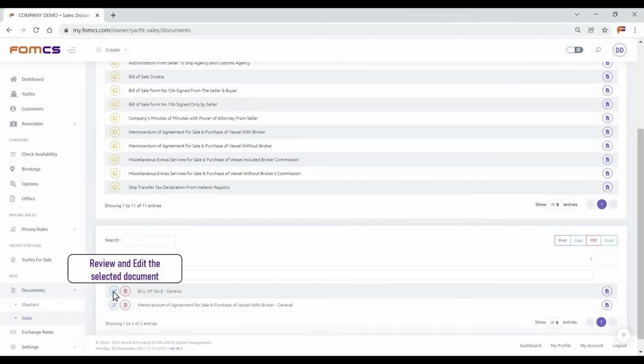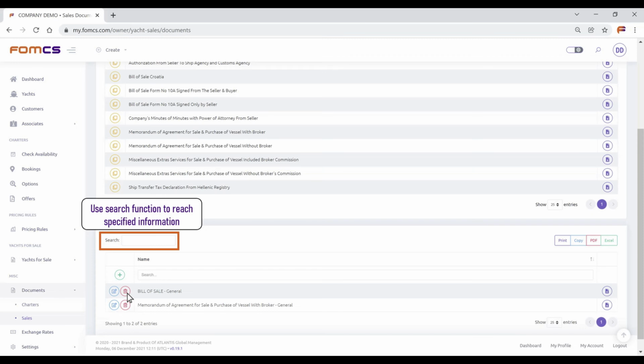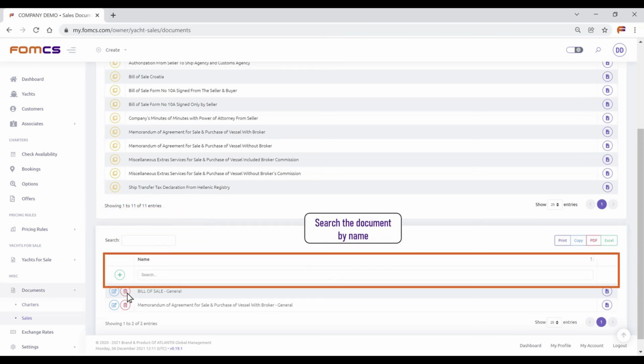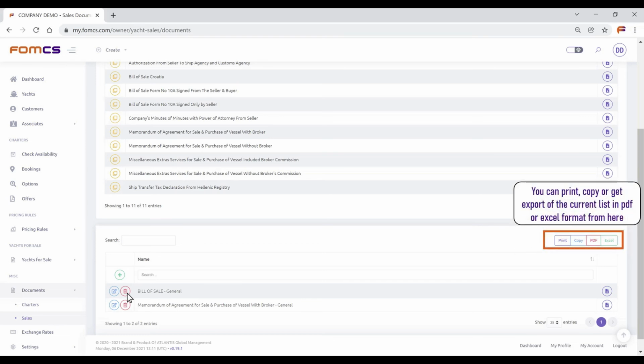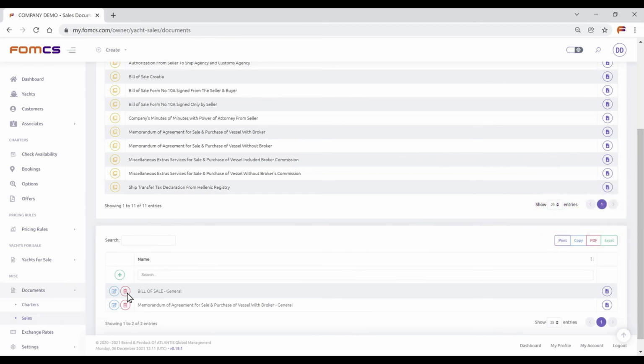Review and edit the selected document. Delete the document. Use search function to reach specified information. Search the document by name. You can print, copy, or get export of the current list in PDF or Excel format from here. View the document.